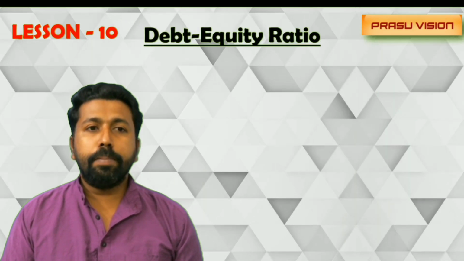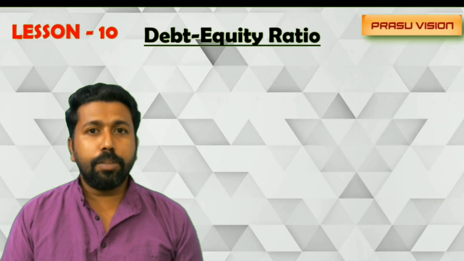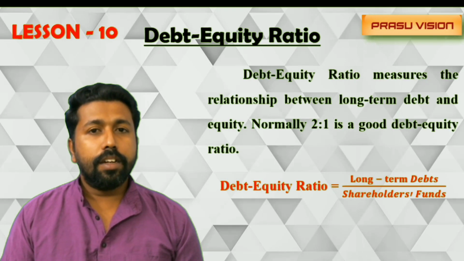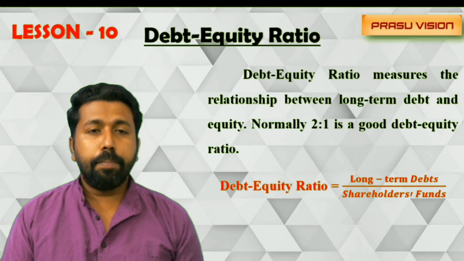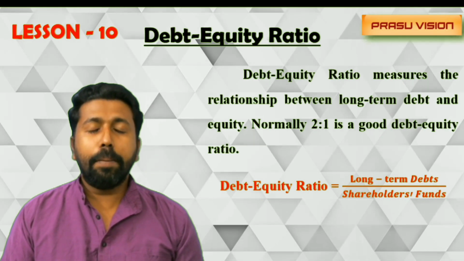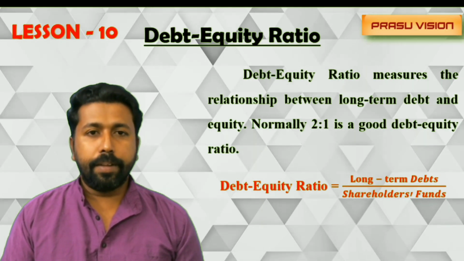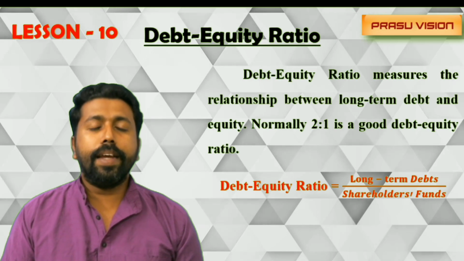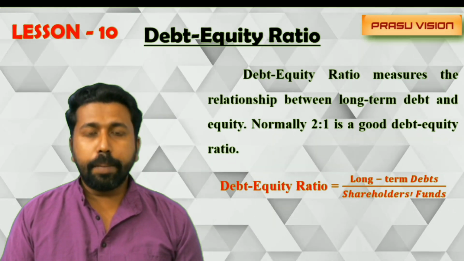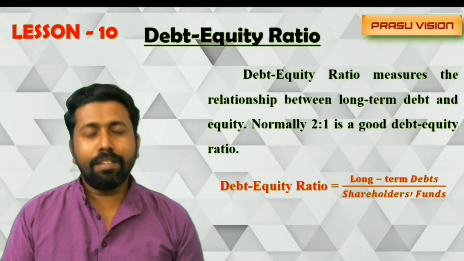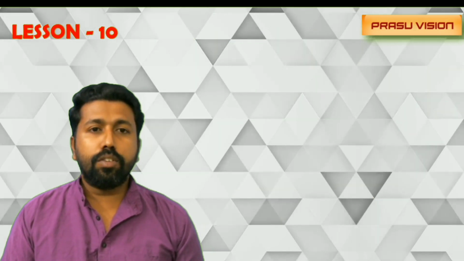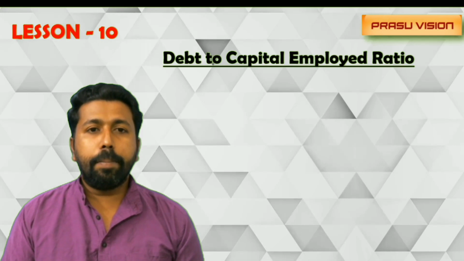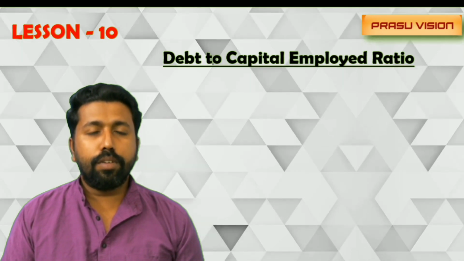First of all, moving to the debt equity ratio, it shows the relationship between debt and equity. 2:1 is the ideal debt equity ratio. So the equation, please keep in mind, long-term debt divided by shareholders fund. That is the equation you have to keep in mind for the calculation of debt equity ratio. A lot of possibilities are there which can be asked for the board exam. Don't forget, it's very simple. And the debt to capital employed ratio, actually it is not in our syllabus.